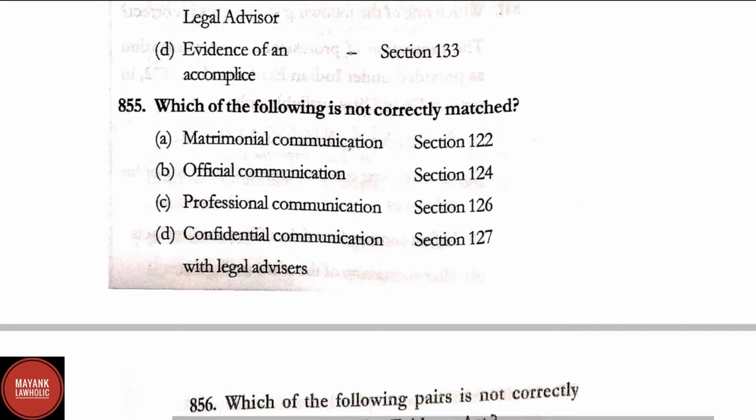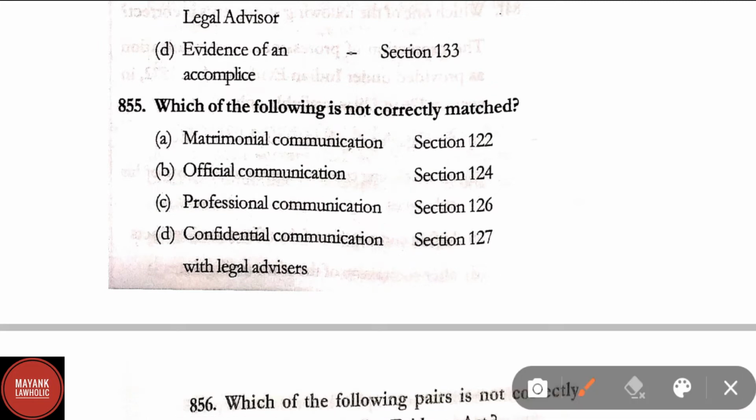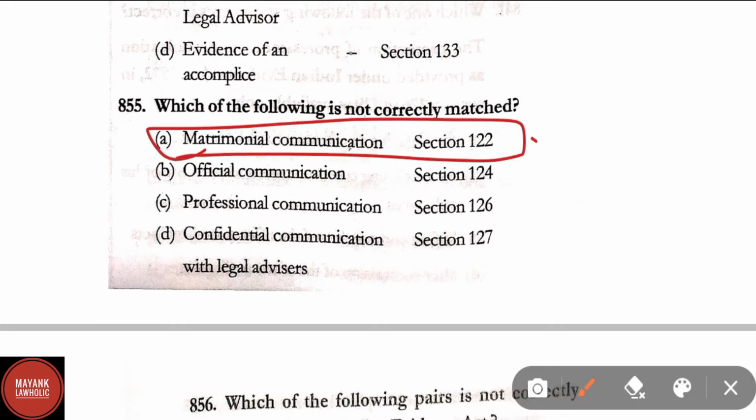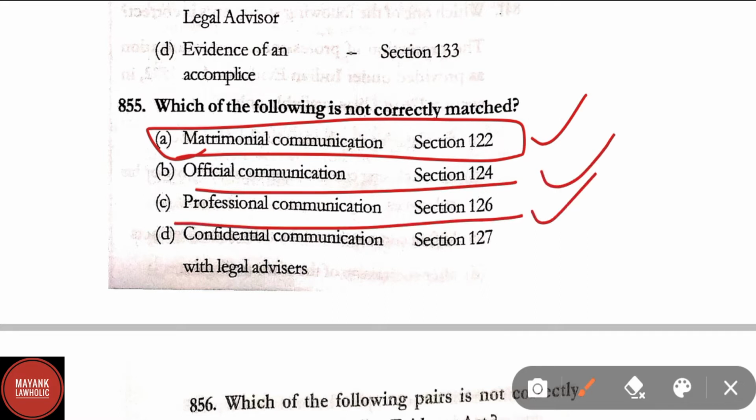Question number 855. Which of the following is not correctly matched? Matrimonial communication, section 122 correct. Official communication, section 124 correct. Professional communication, section 126 correct. Confidential communication with the legal advisor, section 127 is incorrect.